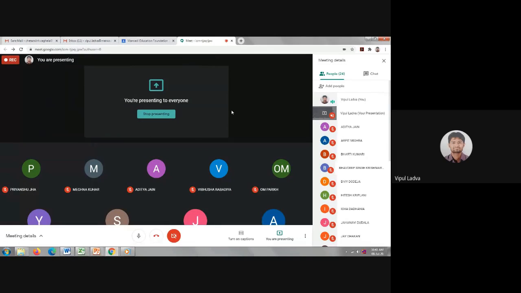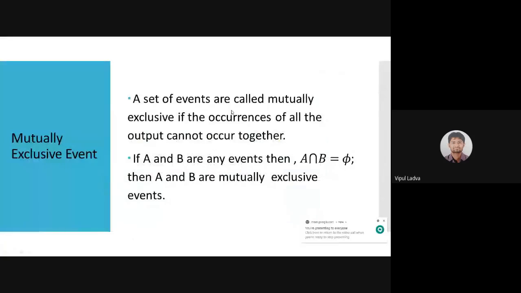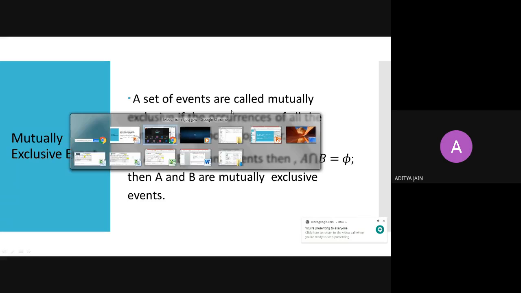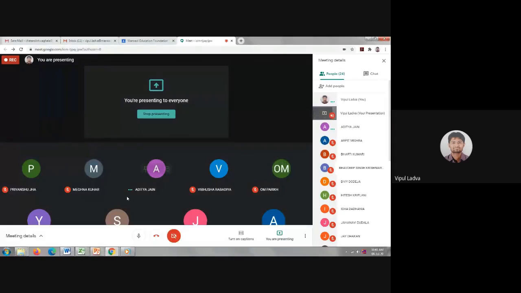Yes. Can anyone give me an example related to mutually exclusive events, or explain this? Yes, Aditya Jain.